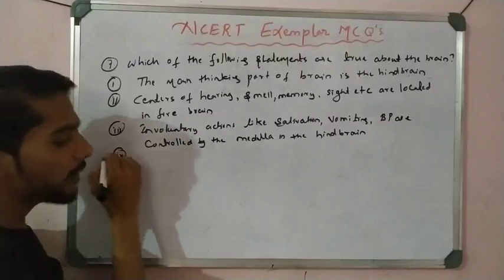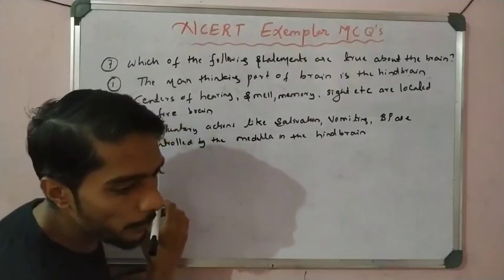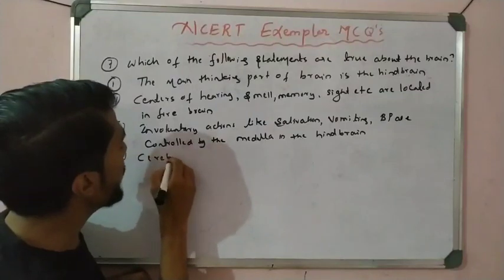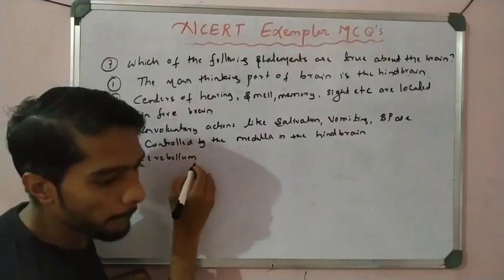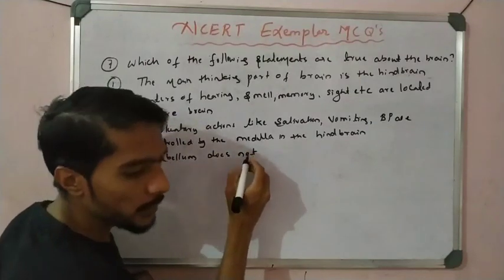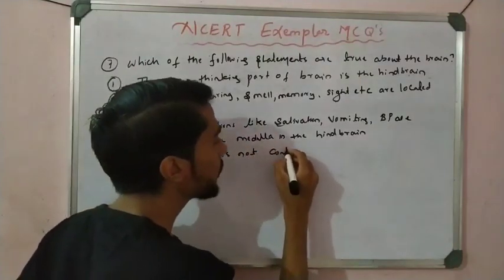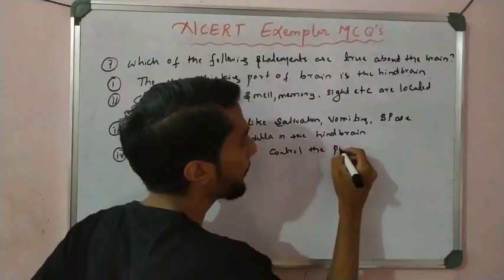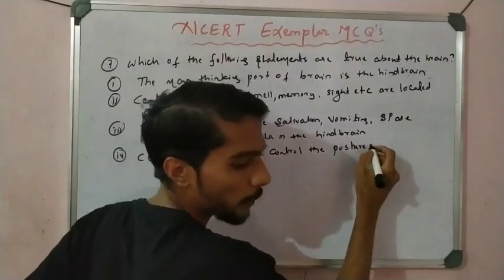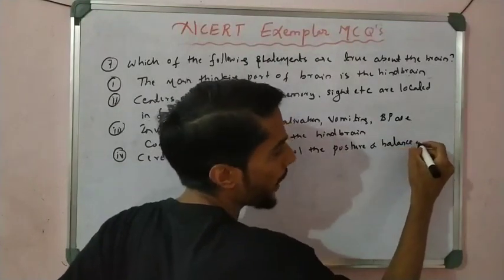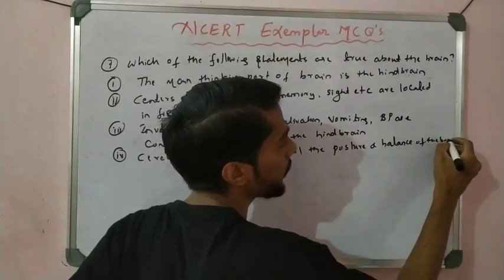And last, statement 4: cerebellum does not control the posture and balance of the body, right?